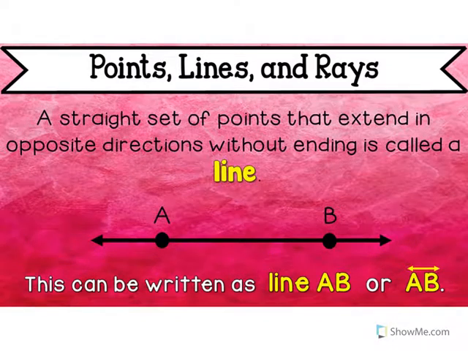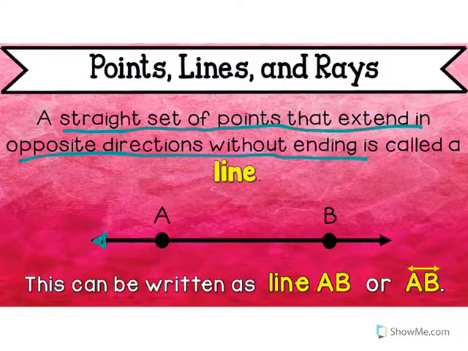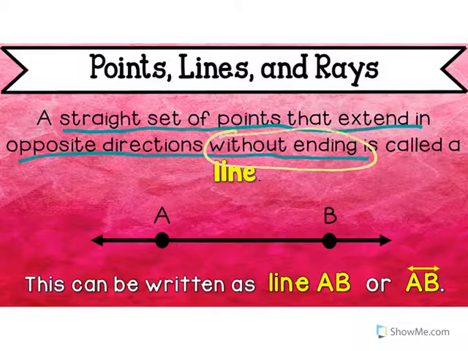The next one is a line. A line is a straight set of points that extend in opposite directions without ending. That's what these arrows represent. This without ending, the arrows represent. So if you see arrows, that means this goes on and on forever. There's no stop to it. Okay? It never ends.